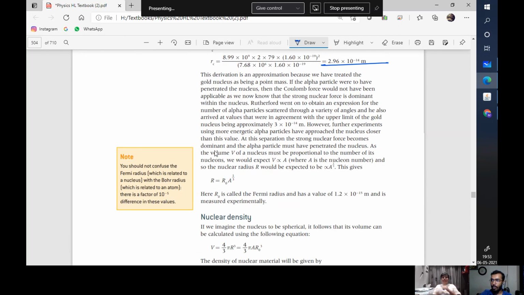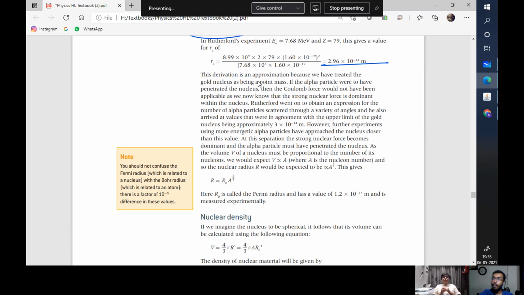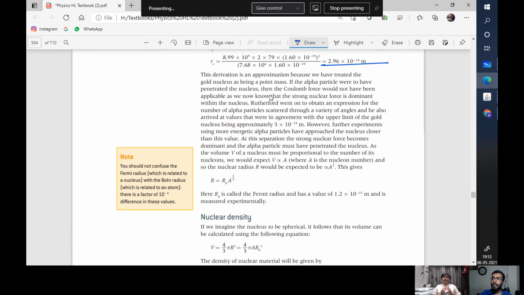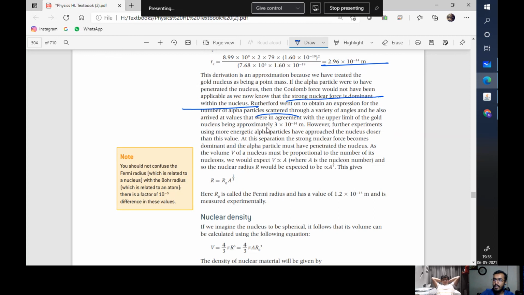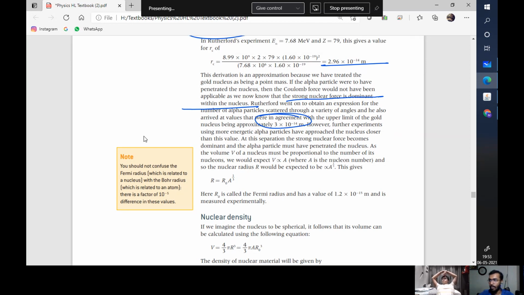Later on, we found out... okay, I won't go through the entire mathematical explanation. I'll just explain the derivation approximation. So, the gold nucleus being a point mass, we identify where it would be. Okay, but the Coulomb force is not applicable because we know that the strong nuclear force is dominant within the nucleus. So Rutherford went on to obtain a relation between alpha particles being scattered and the variety of angles they arrived at, and came to an arrangement that the nucleus is essentially this big, 3 into 10 raised to minus 14 for the gold.